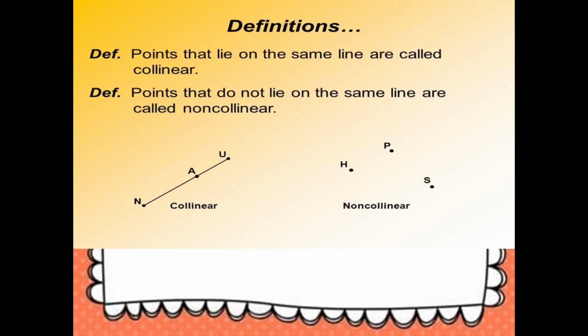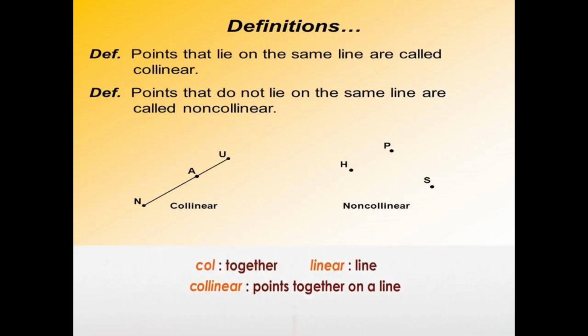For example, the points H, P and S are non-collinear. So students, from here we learned that col means together, linear means line. So collinear means points together on a line. Hopefully it is clear to you.